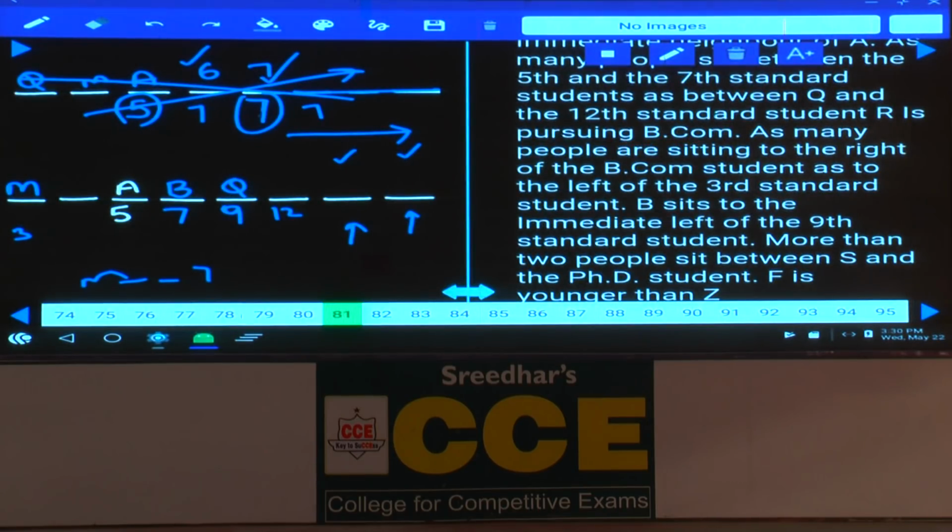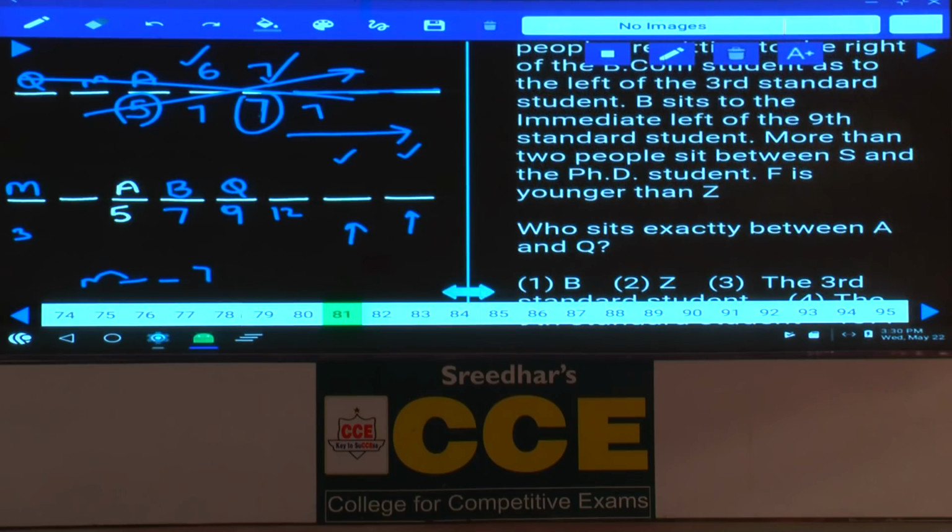And next one, more than 2 people sit between S and the PhD. There is a PhD candidate. As there is a PhD candidate, that means this BCom student must be before this PhD. Hence, where should this BCom be? BCom is here. If BCom is here and PhD is here, then whatever these 3, 3rd standard must be here only, isn't it?